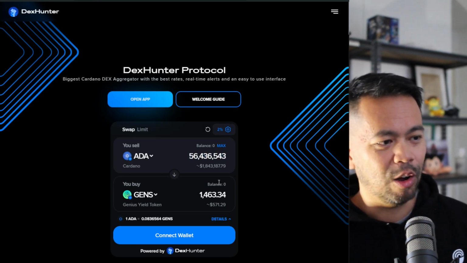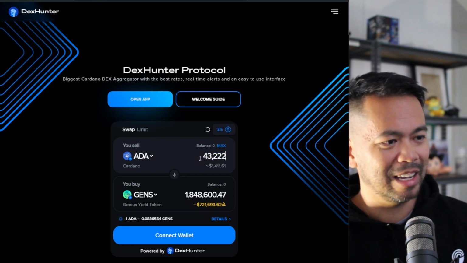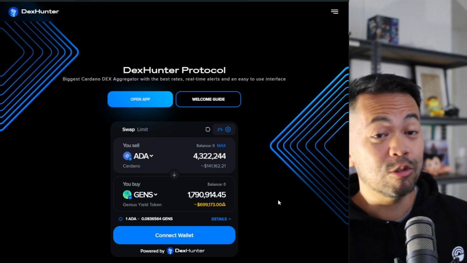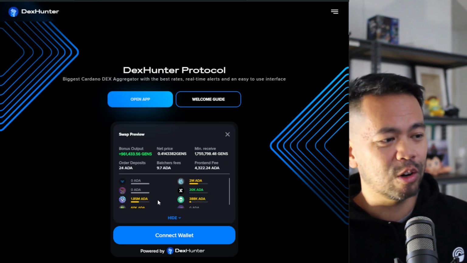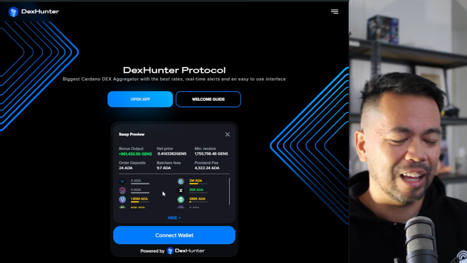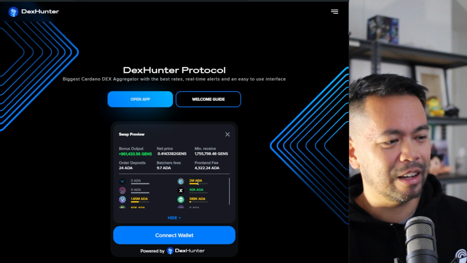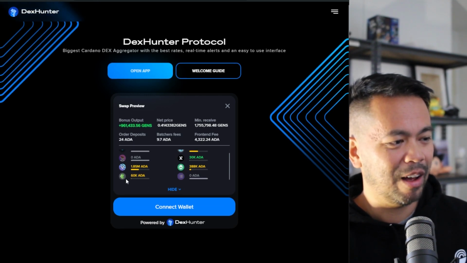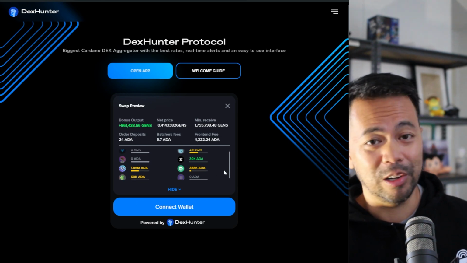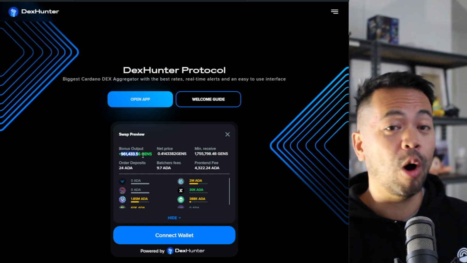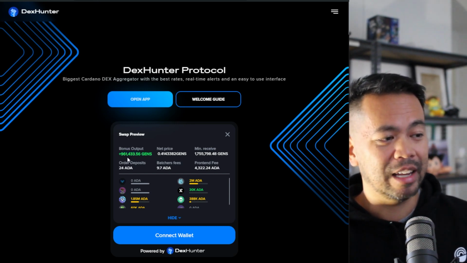Now, if you were to trade a lot more, maybe not that much, but let's go into the millions, 4.3 million ADA for Gens tokens, it will try and find the best swaps for you across all of the different DEXs to reduce your price impact and get the most out of your trade. So I love stuff like this. Here we go, got some liquidity from Minswap, Axo, Wing Riders, WingRiders, Sarah as well. So we've got lots of options here for that liquidity, and it also works out how optimized your trade is by doing the swaps across all these different platforms. So this does it all for you.